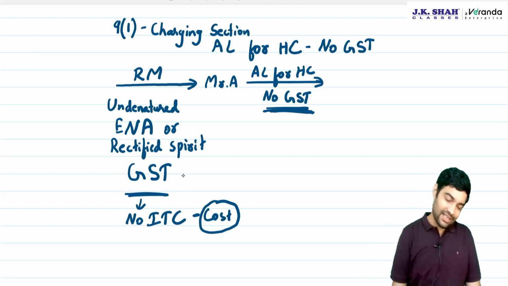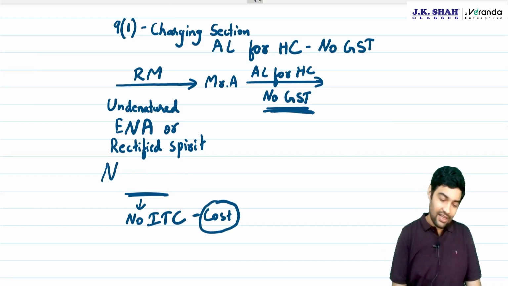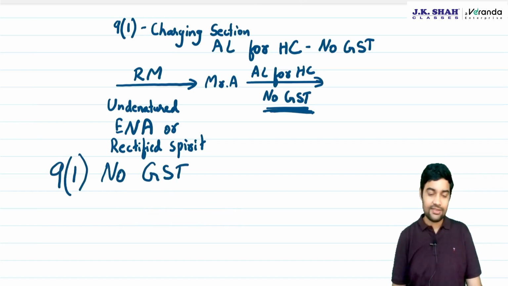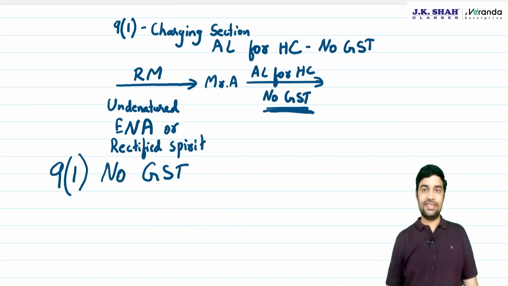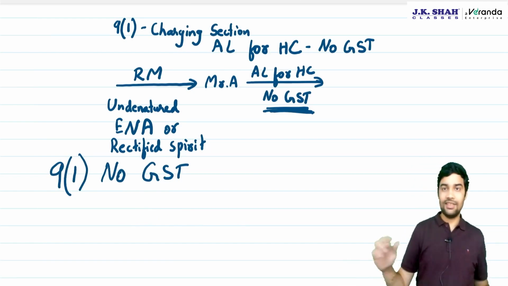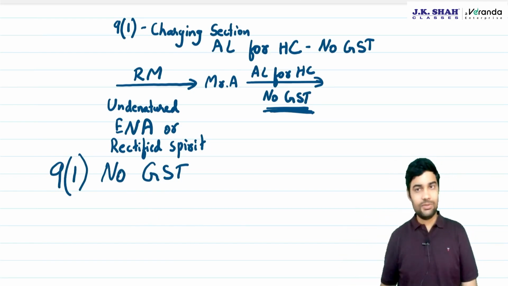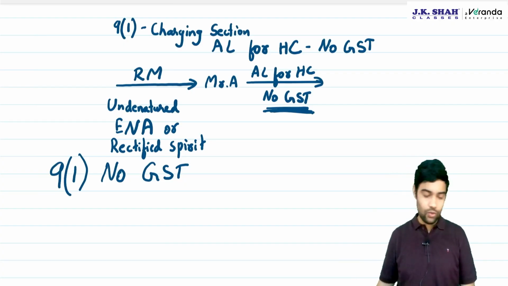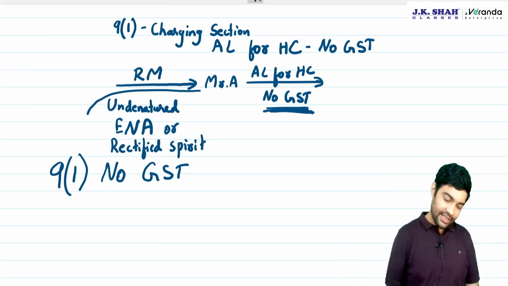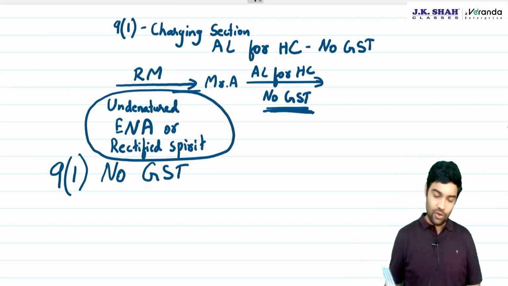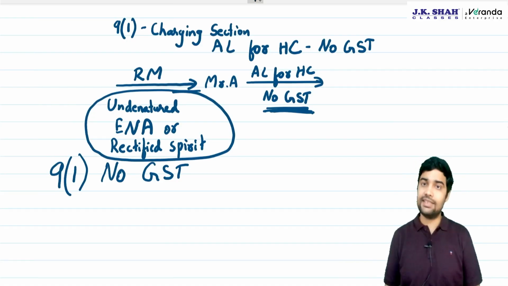Now the government has put this under no GST. 9(1) now has two products which are not liable to GST. First, alcoholic liquor for human consumption was already there. Now they have added undenatured extra neutral alcohol or rectified spirit.